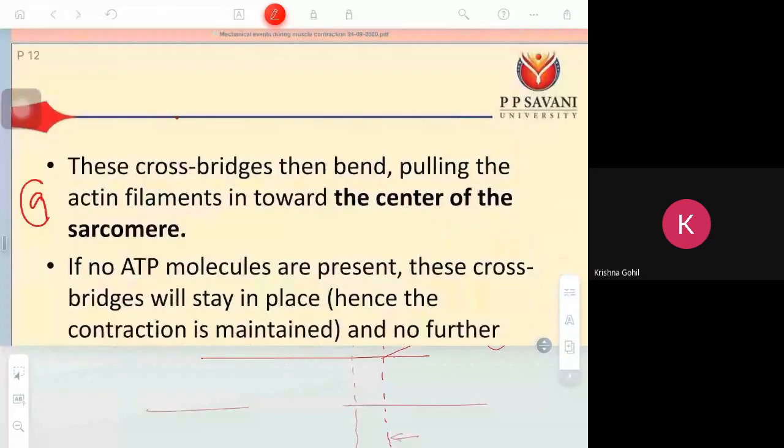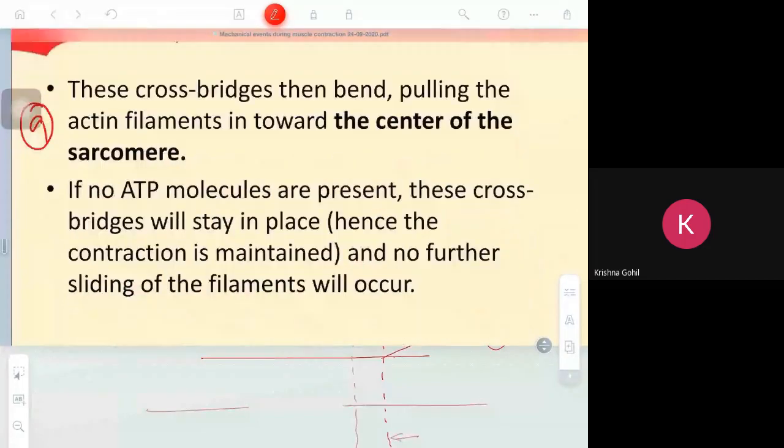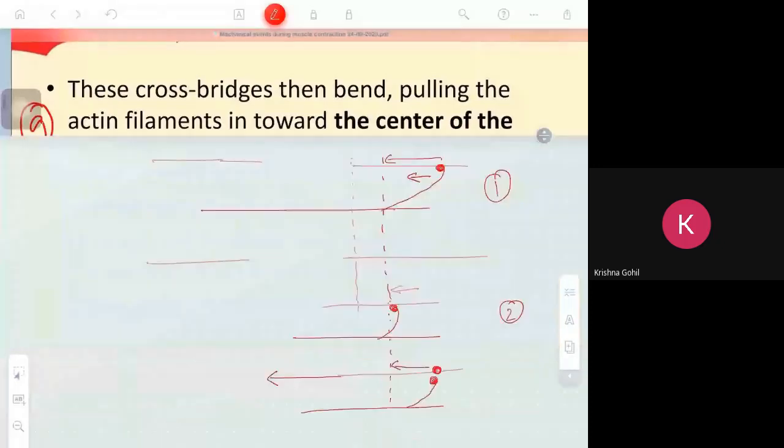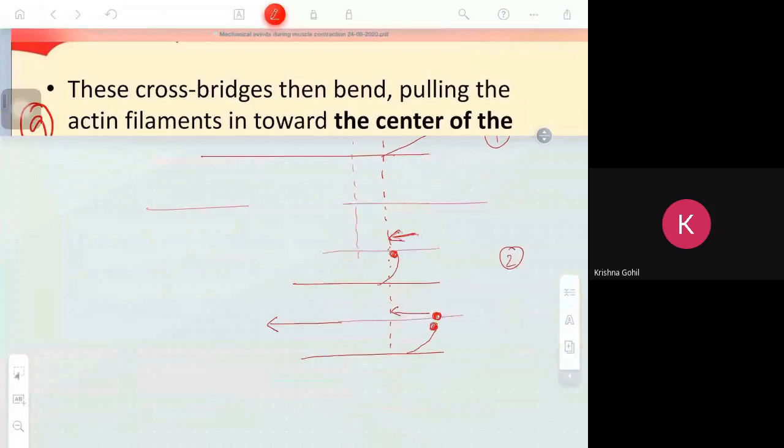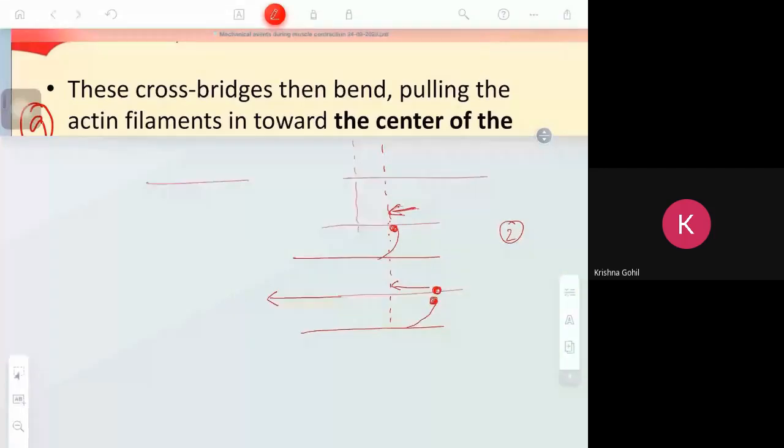Clear? So now, if the muscle requires more contraction, what should happen? Suppose the muscle has to contract more. The myosin head should unbind.